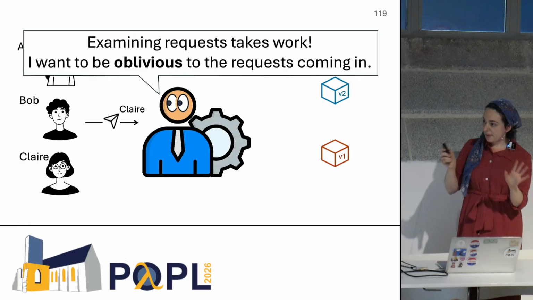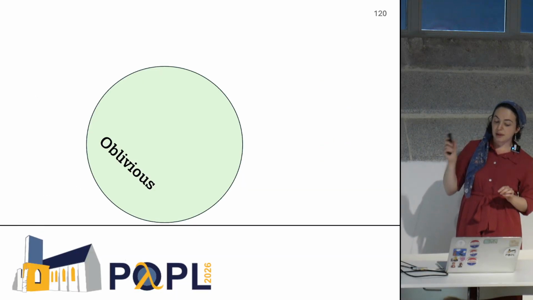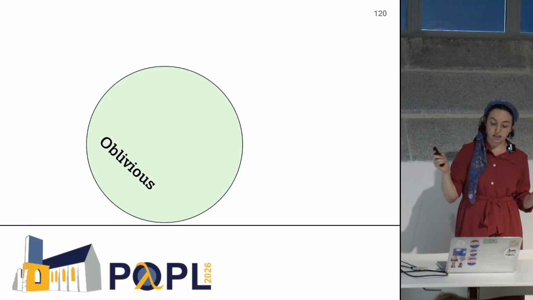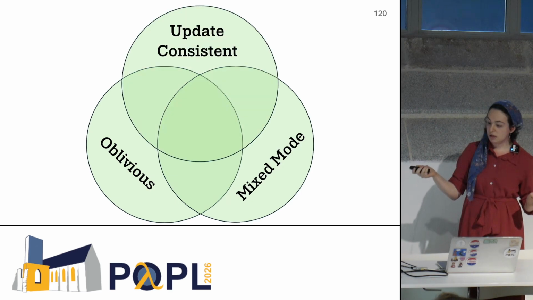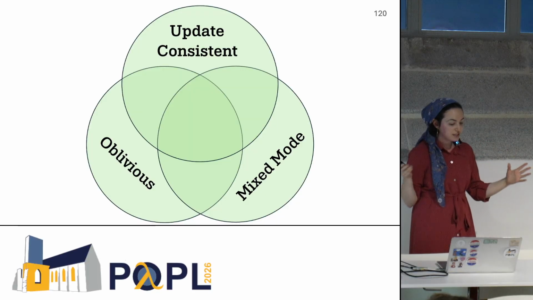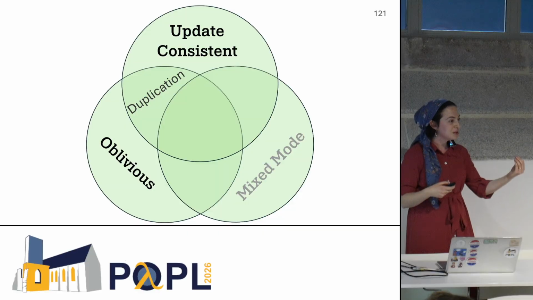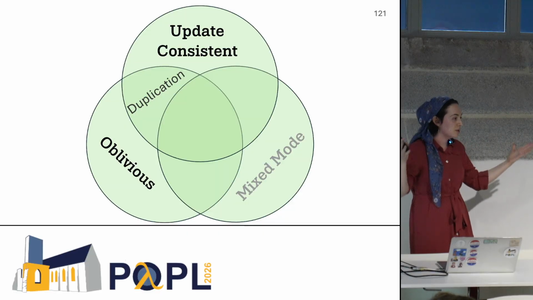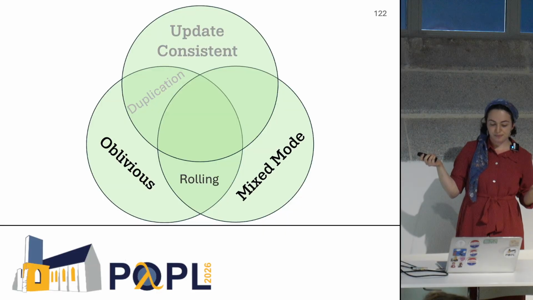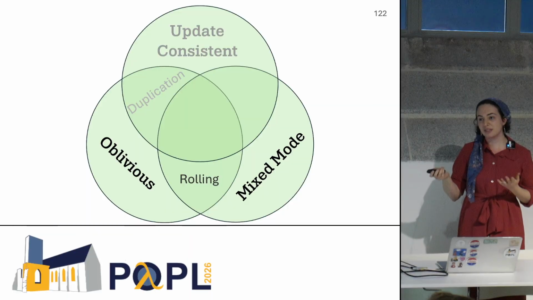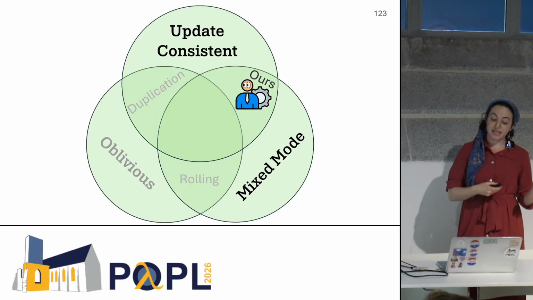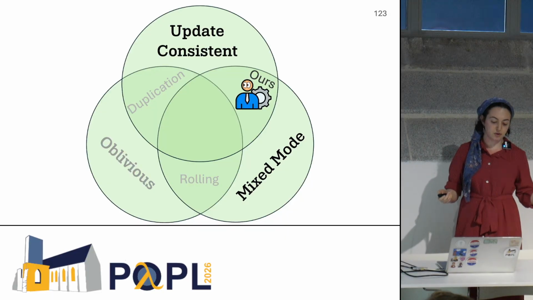Now, let's think about the properties that we're aiming for over here. We're aiming for an update algorithm that's oblivious, that directs things the same regardless of the semantics of the requests, that runs in mixed mode, and of course, that's update consistent. And if we think about the techniques that we've seen, a duplication update is oblivious. It does the same thing. You duplicate your workers no matter what your system is. And it's update consistent. It has that clean switch, but it's not in mixed mode. A rolling update is oblivious and it runs in mixed mode, but it's not update consistent. And our algorithms are update consistent and they run in mixed mode, but as we said, they're not oblivious.